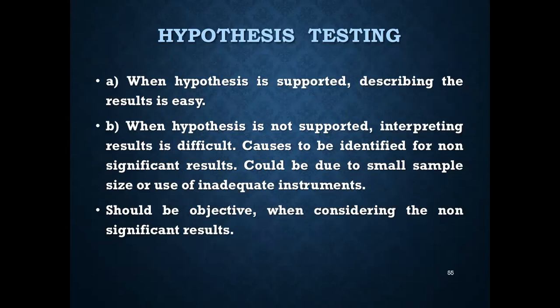It could be due to a small sample size, or it could be inadequate instruments or tools for the data collection. One should be objective when considering the non-significant results. Negative results are equally important as the positive results because both of them advance the knowledge.